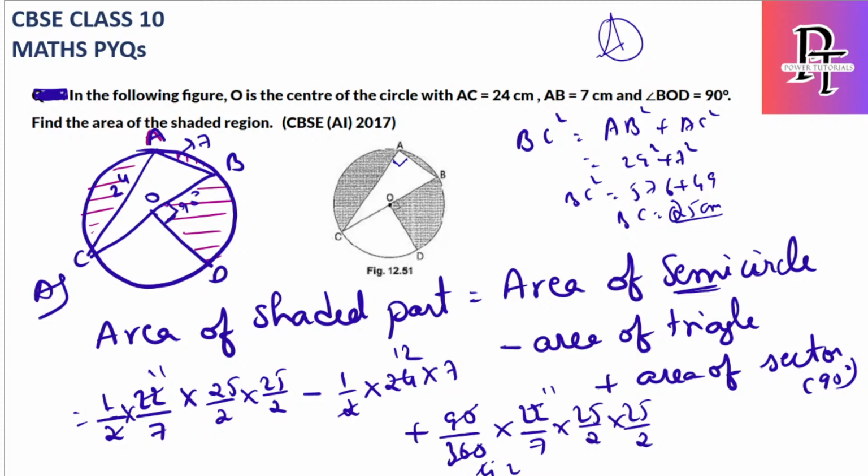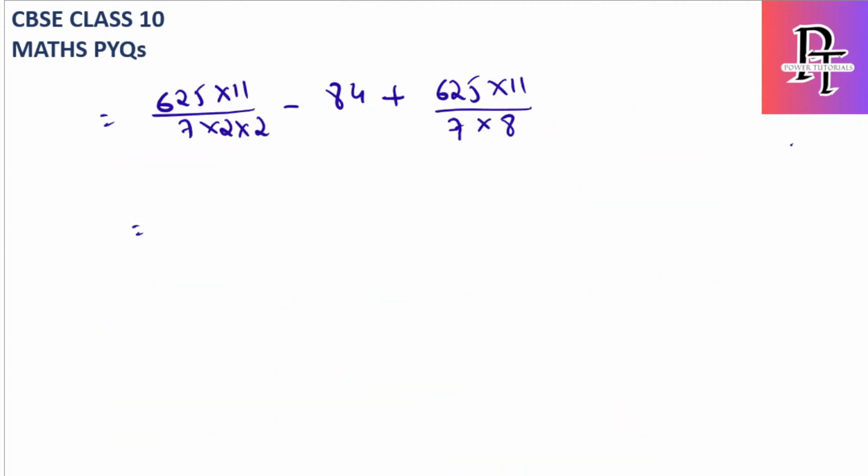So let's find it. You have to use division and then get the value. Okay, so in this question they haven't mentioned, and it is not dividing properly, so I think using 3.14 will be much better. It's fine. Anyway, we have continued till here, so let's continue with the steps. So it will be 625 into 11, which is easy, 6875 by 7 into 2 into 2.